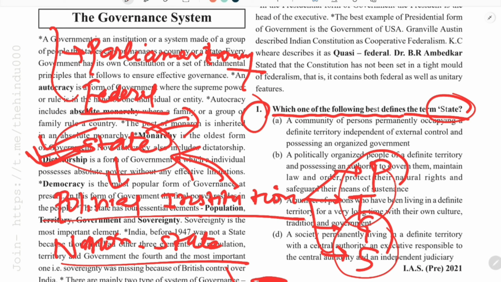So there are four components. We will discuss one by one what the meaning of these words is. P stands for population, and we know what population means; it is a permanent population. T for territory, G for government, S for sovereignty.